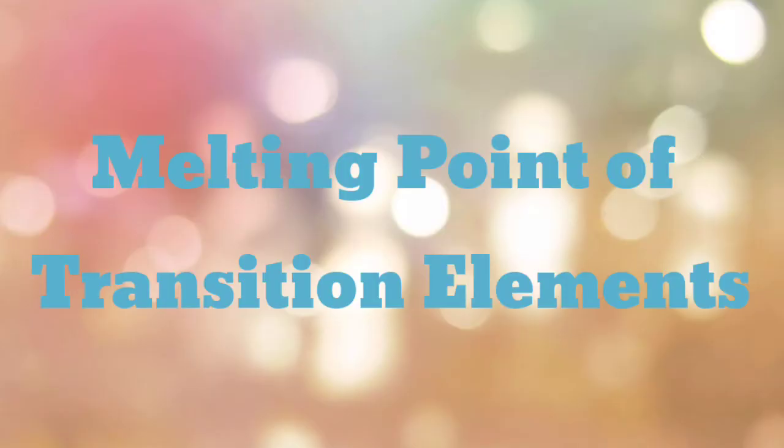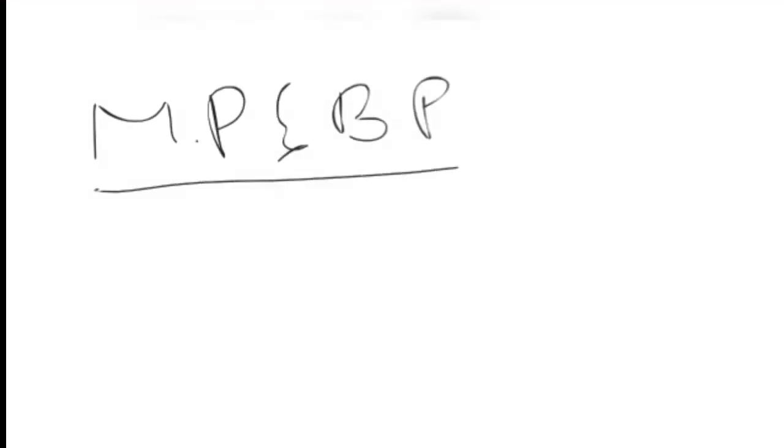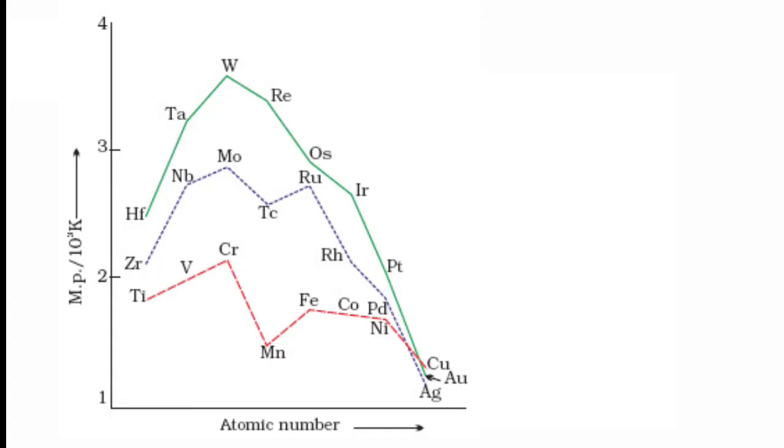Coming to the very important property of transition elements, that is melting and boiling point. The transition metals have very high melting and boiling points. The melting points of the three transition series you can see in the graph. Here I have a graph. In this graph you can have a look.